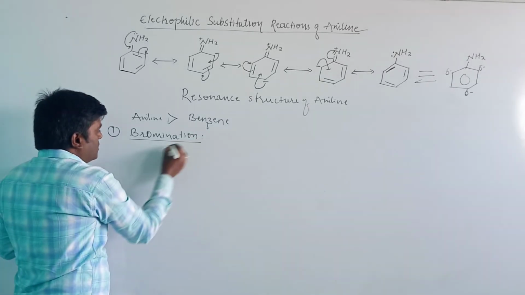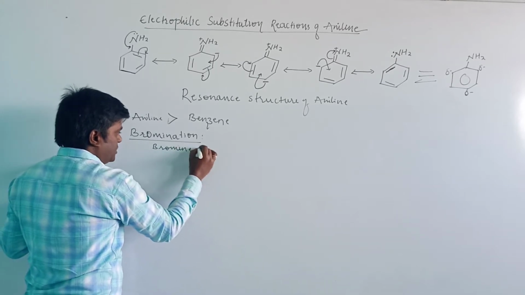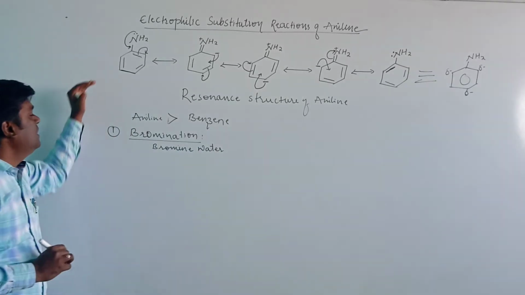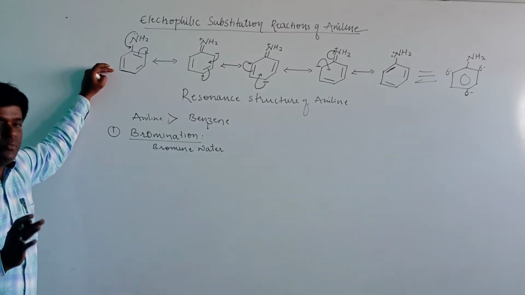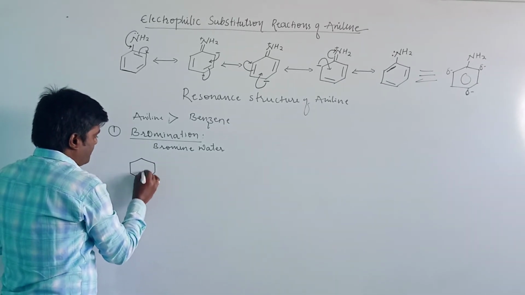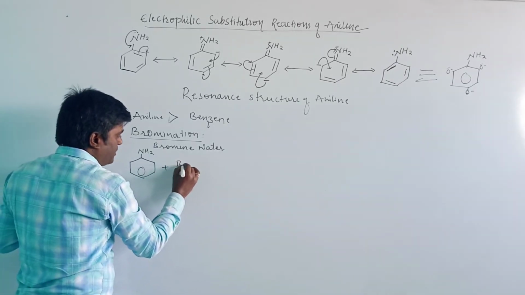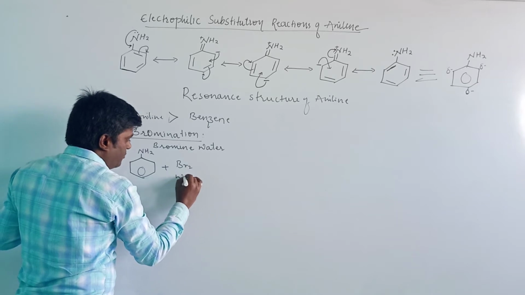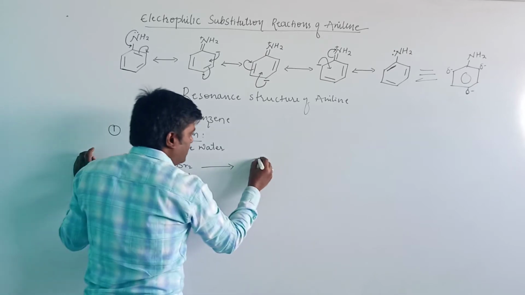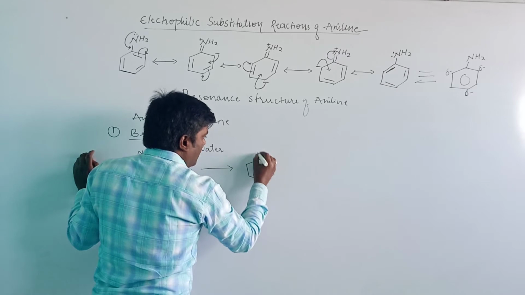When the bromine water is concentrated and reacts with aniline, then only one product will be formed here. NH2.